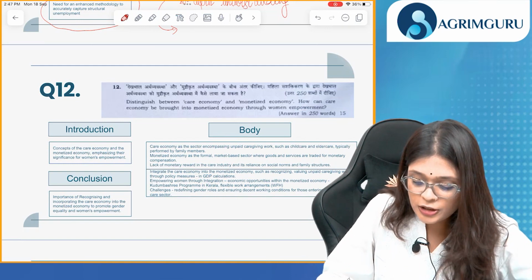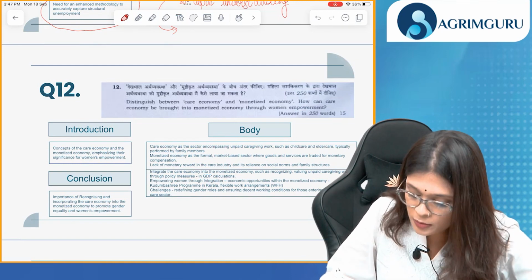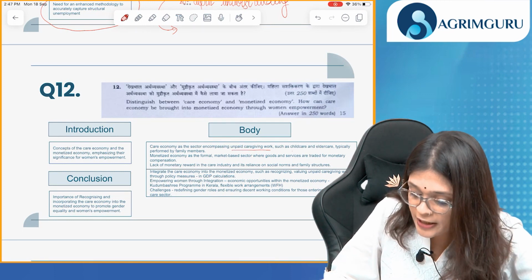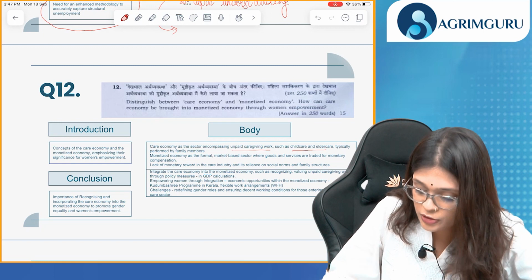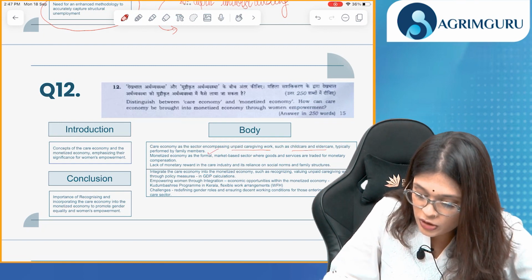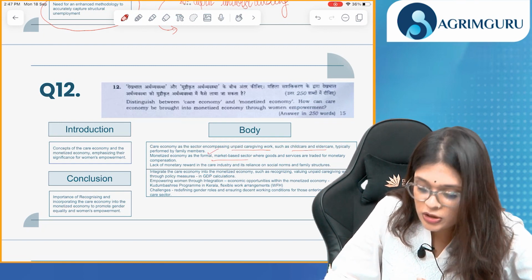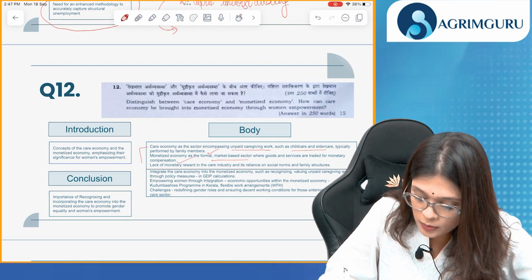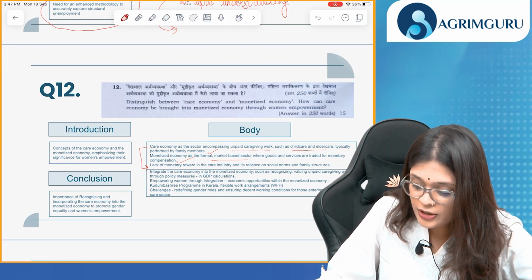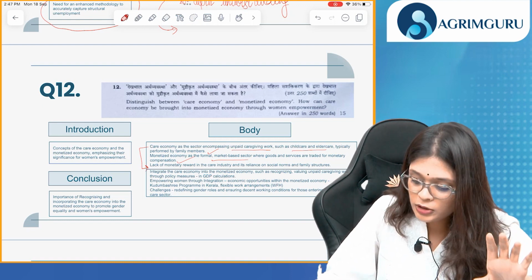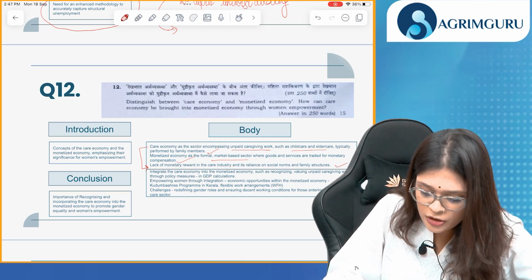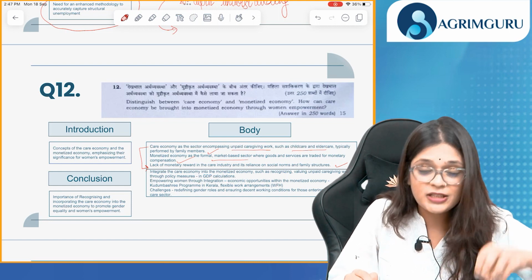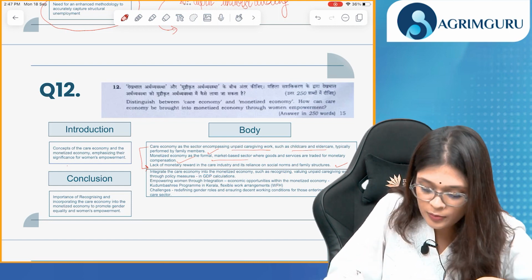Question number 12. Distinguish between care economy and monetized economy. What is care economy? Unpaid caregiving work, which includes your household work, child care, elder care, typically performed by family members. And monetized economy, which is a market-based sector, which is formal, where goods and services are traded for monetary compensation. In care economy, there's a lack of monetary reward, and it relies more on social norms and family structures. In the introduction, we'll talk about the concepts of care economy and monetized economy, emphasizing the significance for women's empowerment.